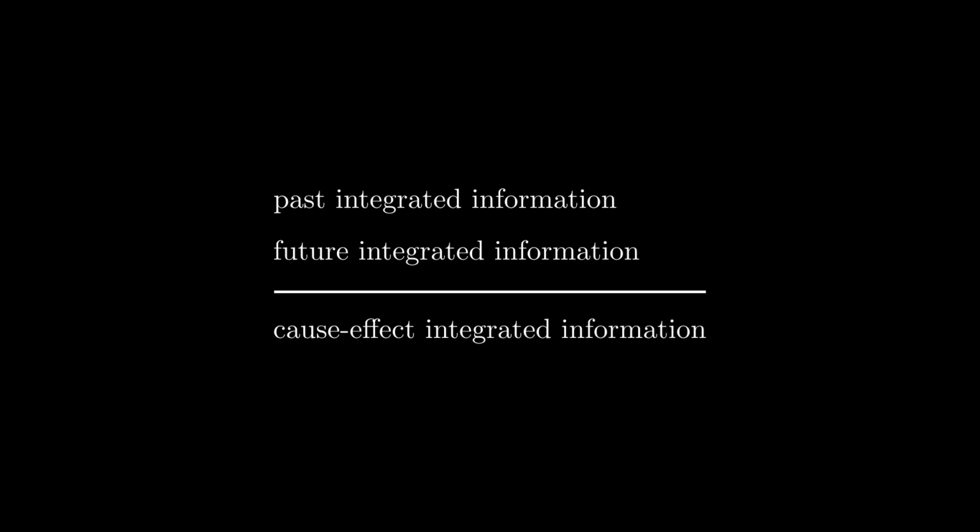As long as both are larger than 0, we can take the minimum to derive the cause-effect integrated information for a mechanism. Of course, this computation only provided the integrated information on the level of mechanisms, such as individual neurons. How do we get from here to the whole brain and consciousness? Well, we can use the same algorithm of replacing connections with noise, not just for single mechanisms, but also whole subsets of a system.